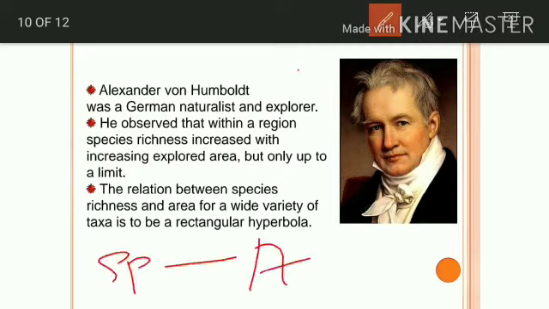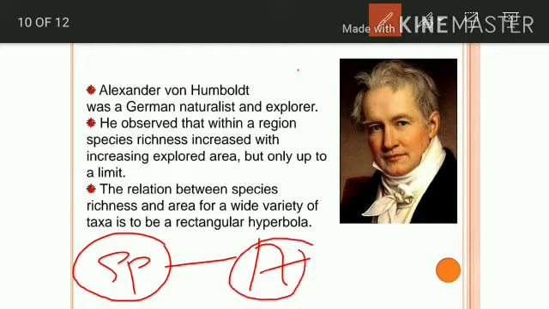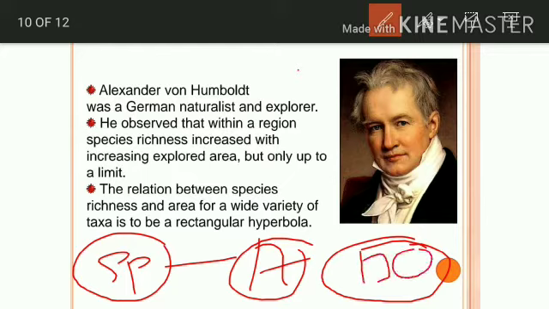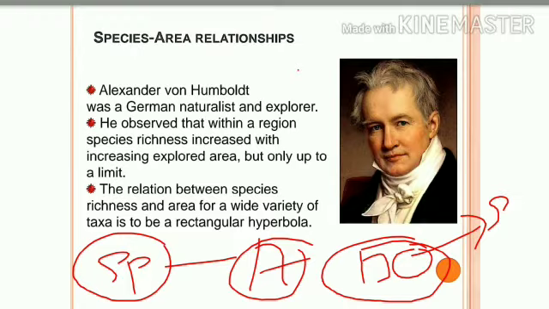Species means many kinds of organisms. Area: consider this is your home, and the place near it is your area. You have to calculate how many species are present in this area. This is called the relationship between species and area.